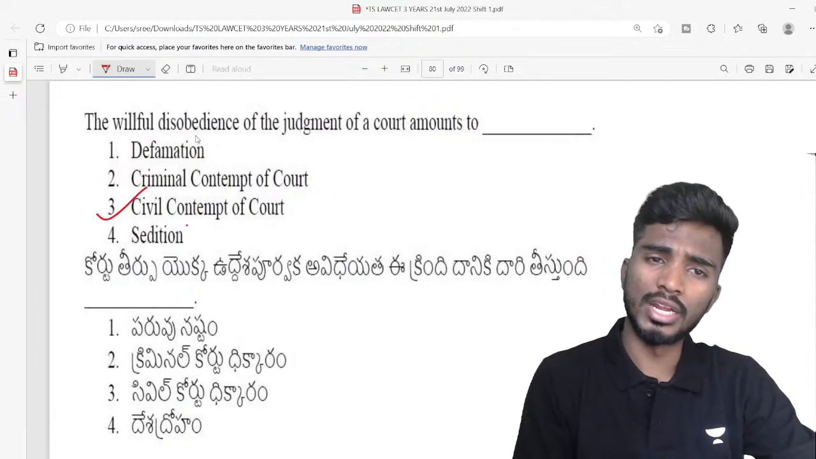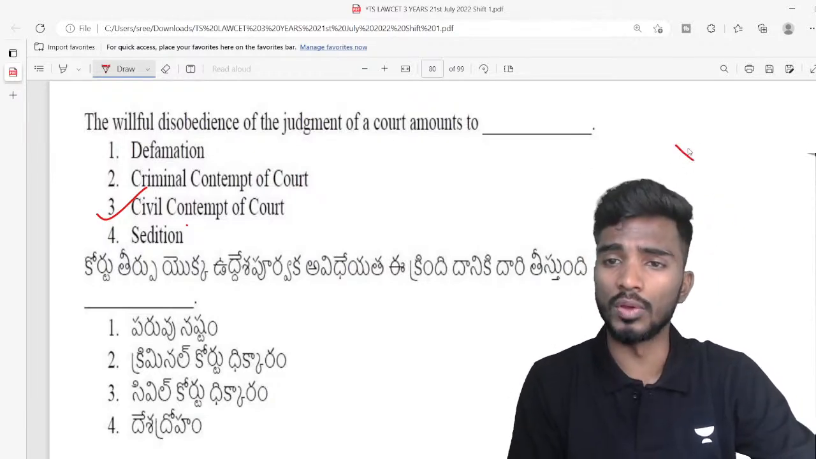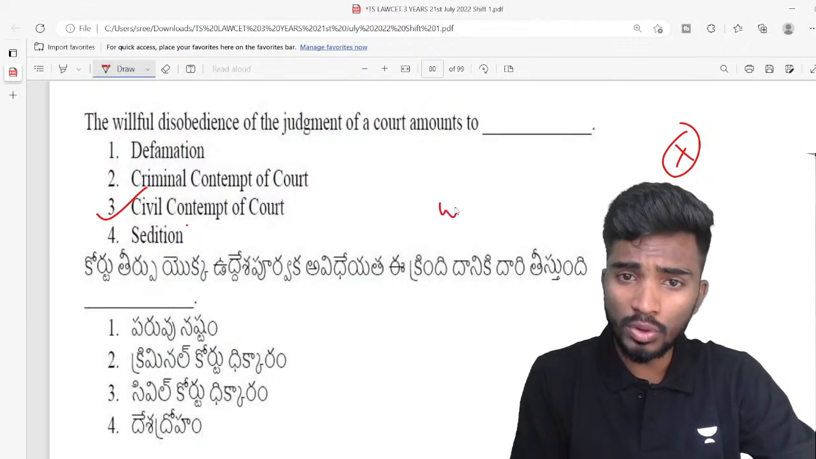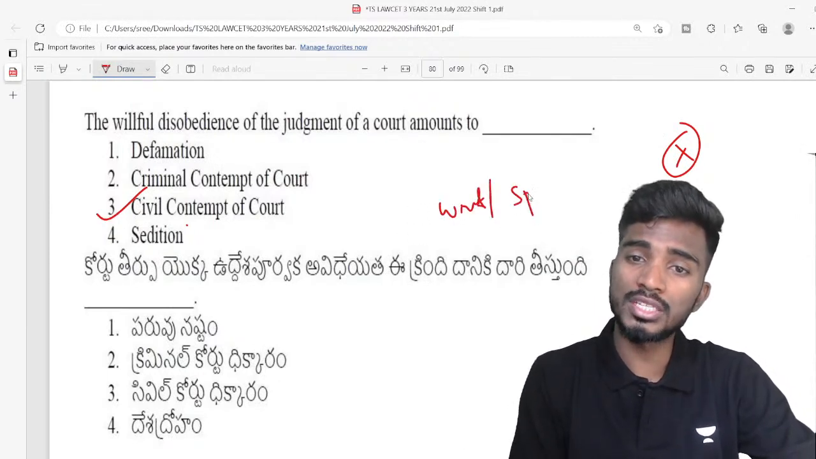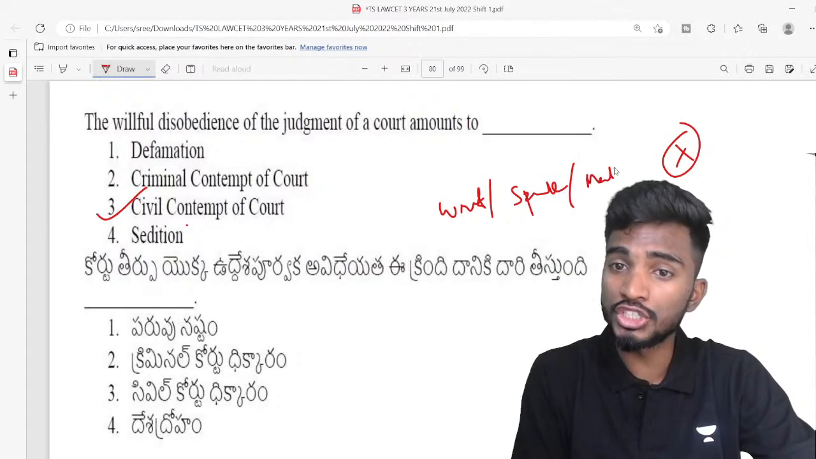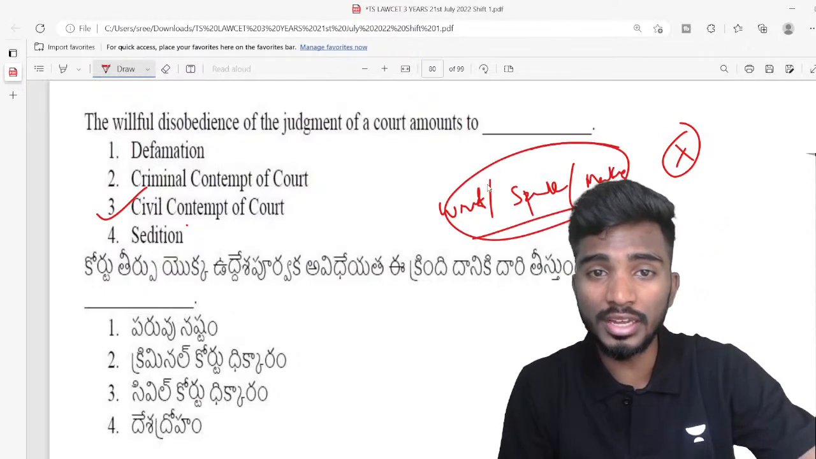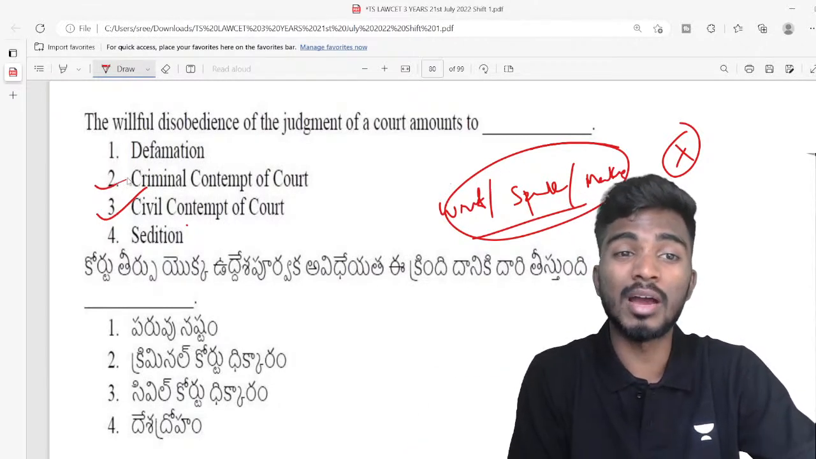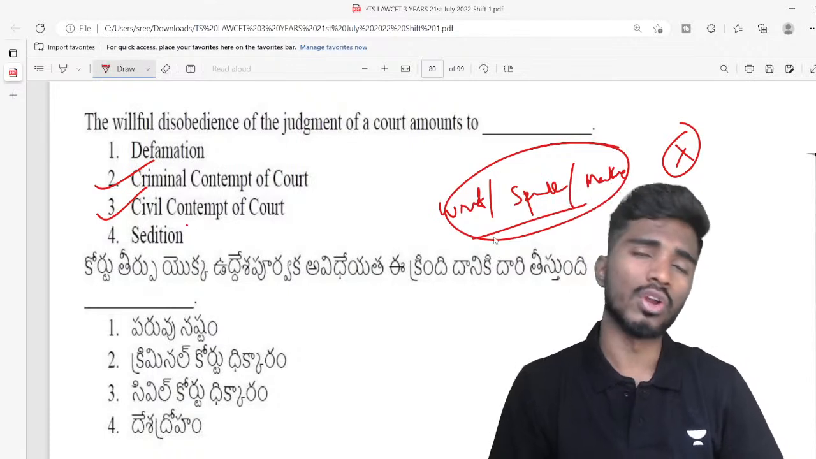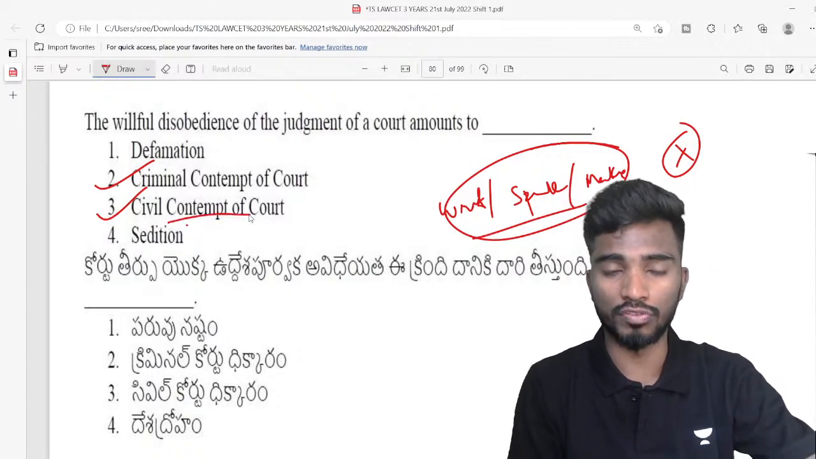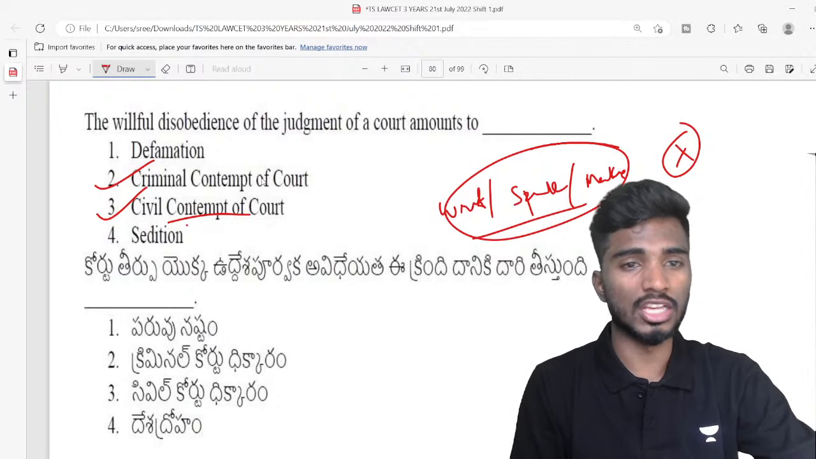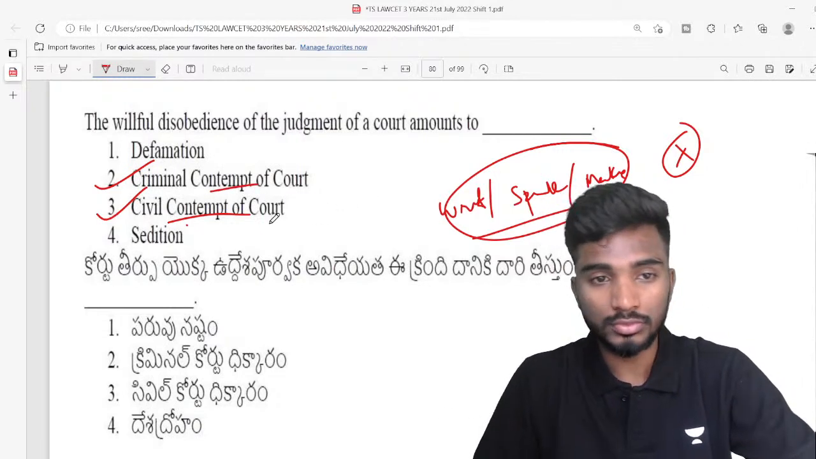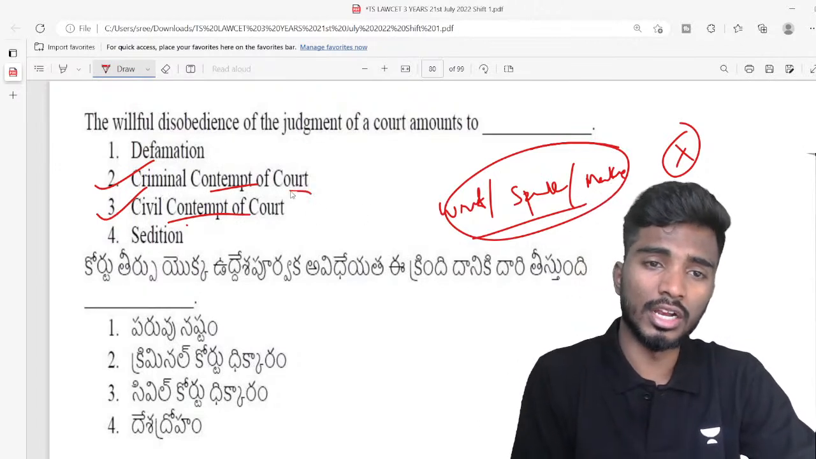Willful disobedience means the court gave a judgment and you are not following it, then it is a civil contempt. But when you write something or speak something or make some action which is going against the integrity of the court, which is obstructing the court proceedings, then it becomes a criminal contempt. If you are not following it, then it will be a civil contempt of court. In civil contempt they'll ask you to pay a fine, whereas in criminal contempt they can send you to jail also, right? So the answer is civil contempt of court.